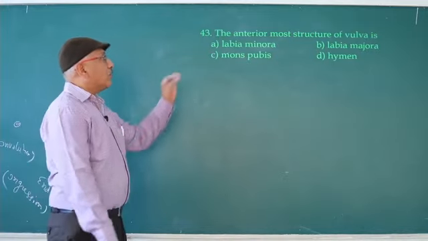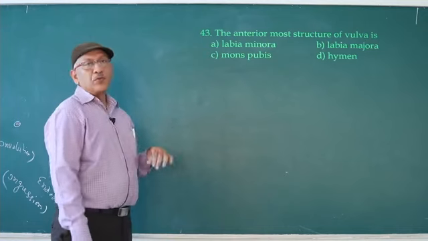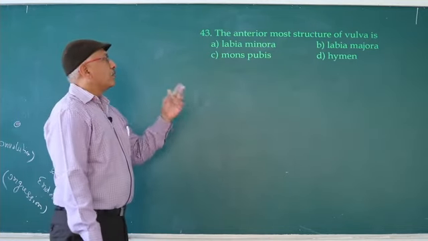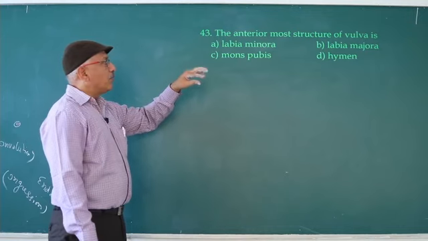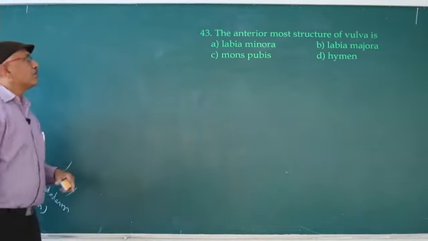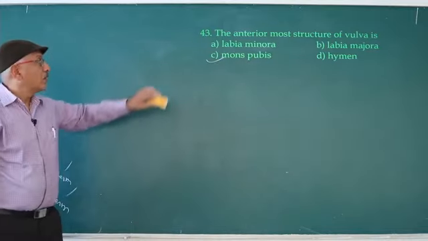The anterior-most structure of the vulva is the mons pubis. With the help of a diagram you can easily remember. Inner to the mons pubis is the labia majora, and inner to the labia majora is the labia minora. So the answer is mons pubis.